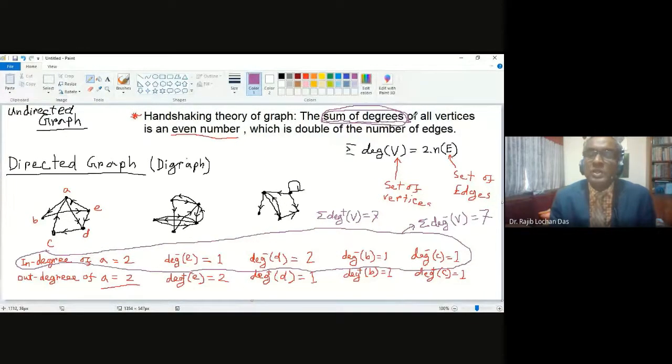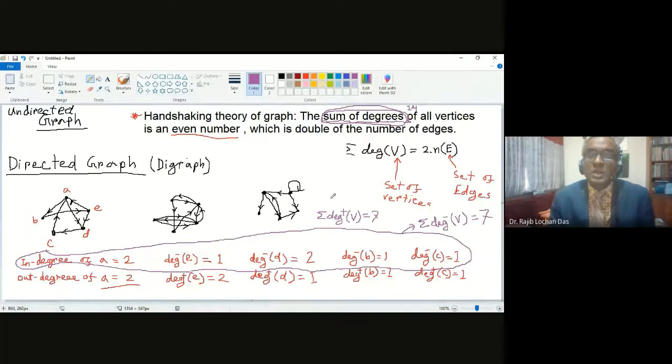So in degree plus out degree together will be 14. But single, only 7, may not be an even number. But every time the in degree and out degree sums will be equal.